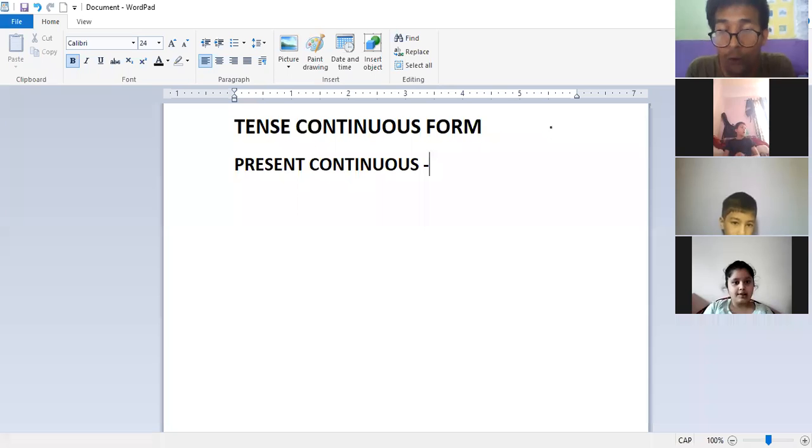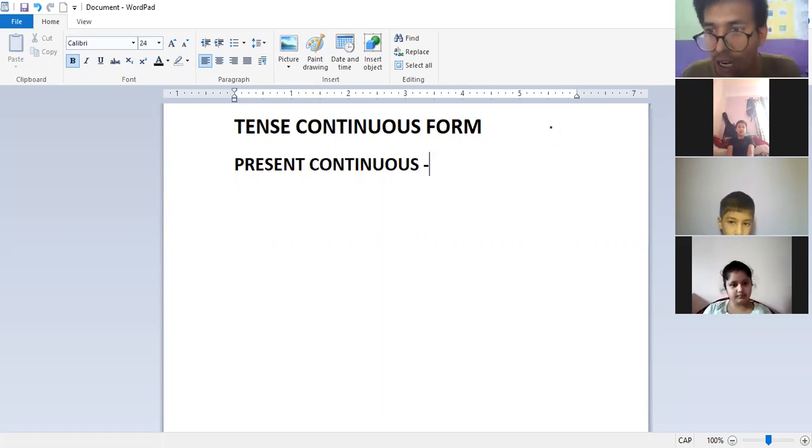Ongoing means it's running. It does not stop, it's running, it's moving. So if the action is moving and ongoing, then we say continuous action. If the action of the past is continuous, then that is past continuous. If the action is ongoing in the present time, then we say present continuous.